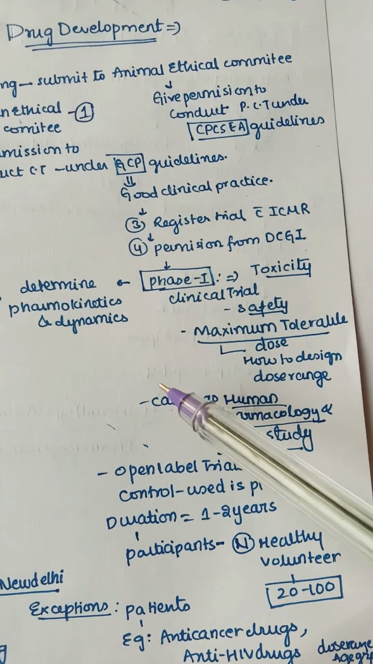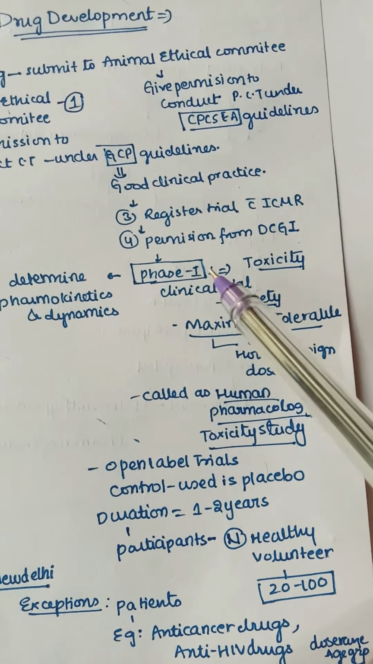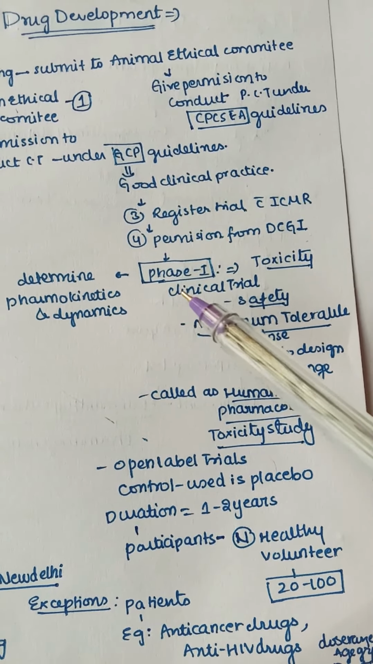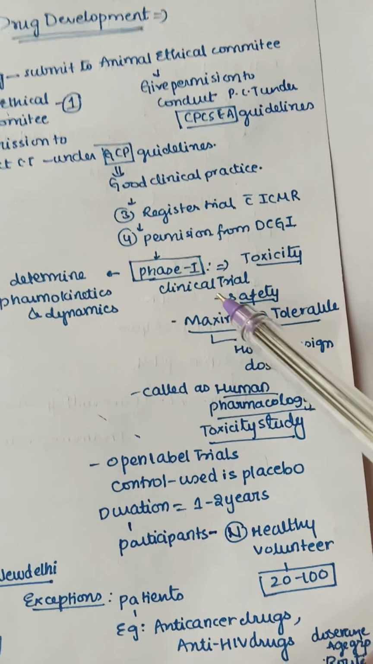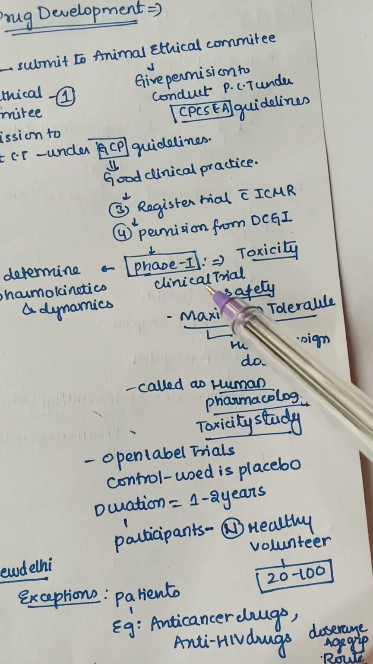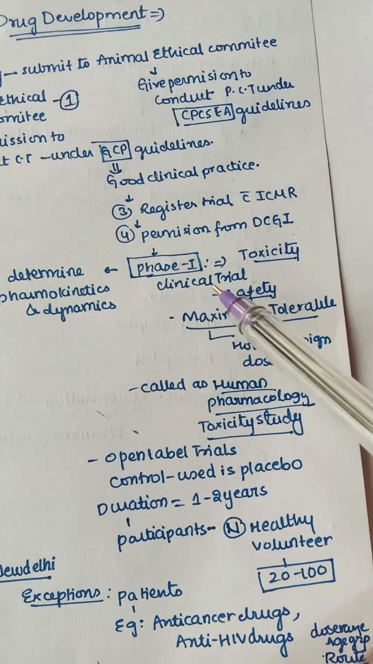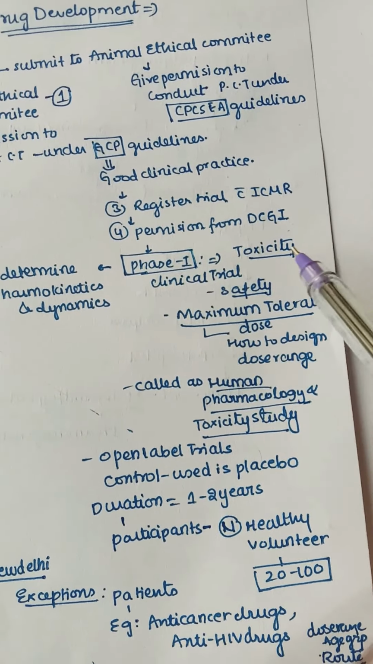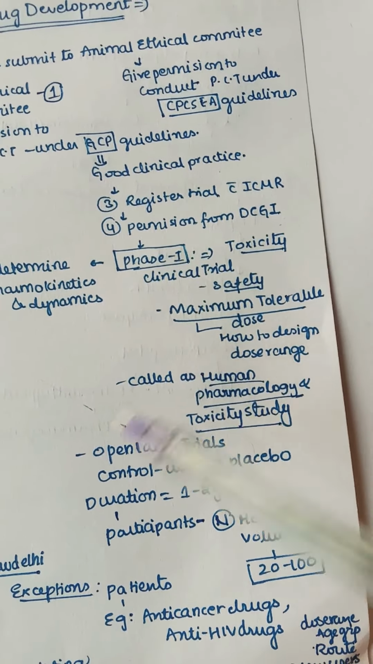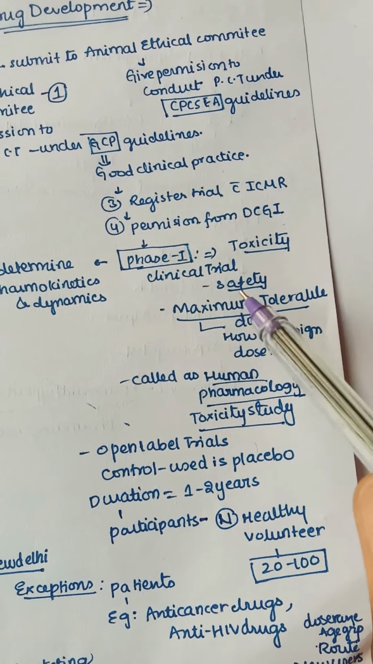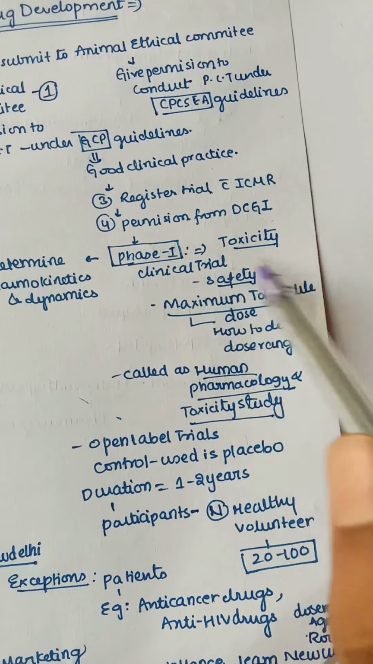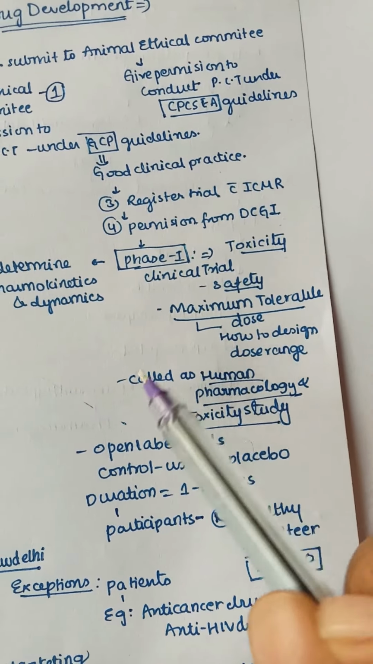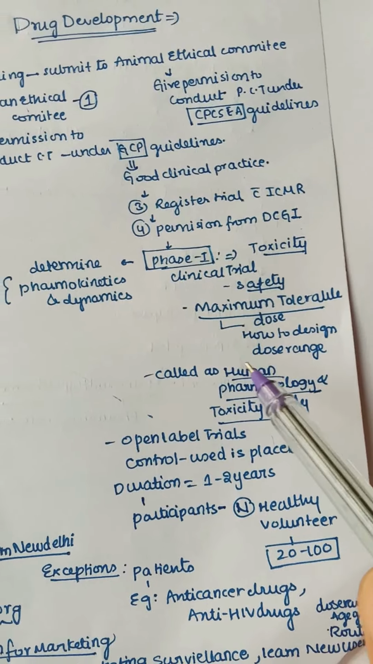In clinical trials we'll start with the phase 1 trial. In phase 1 we mainly test the toxicity of the drug, because safety is present in all three phases of drug trials. But in the first phase we mainly need to see whether it's toxic or not, because if it is toxic then we will stop the drug in phase 1 itself. This phase 1 clinical trial is also for checking safety, but toxicity is given more importance. And next we will see the maximum tolerable dose and how to design the dose range. All this we will check here.